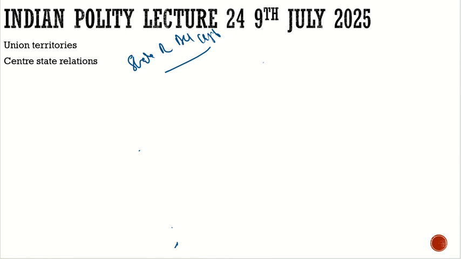Then finally, in 1956, the State Reorganization Act came in, and under this act, 6 UTs were created. How many UTs? 6 UTs were created. And what were the reasons highlighted for the creation of these 6 UTs? Reasons which you need to understand. There were 2 reasons which were highlighted. The first reason was low resource base. The second one was the smaller population.